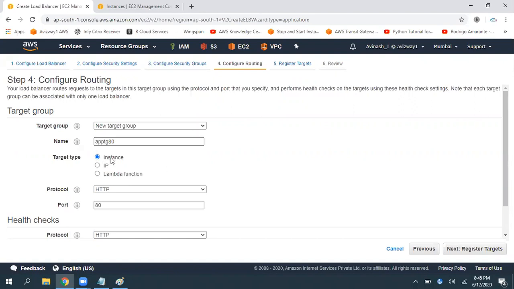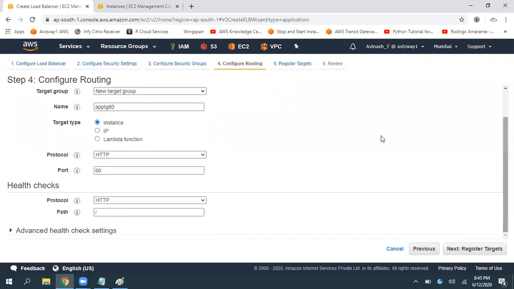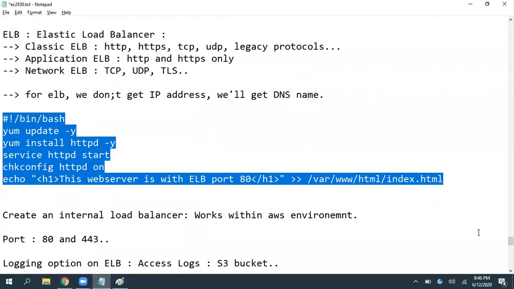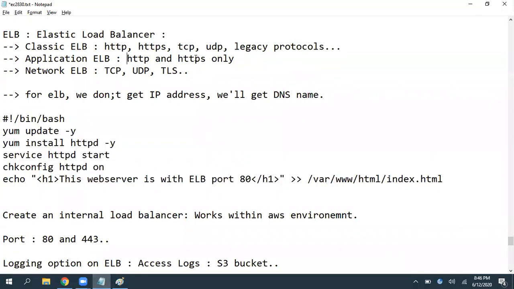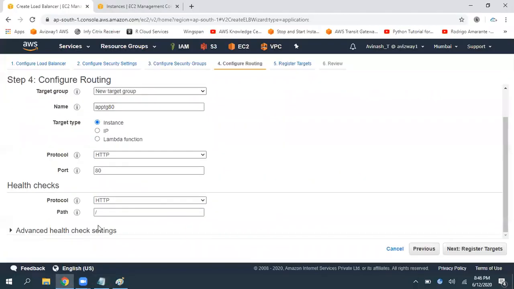If you want to change the type, you need to create a new target group. While creating, you need to change this target type. Okay. Sometimes you may get such a request also. Now, what protocol is this target group going to use? See, as we are creating this target group for an application load balancer, it is showing only HTTP and HTTPS. Why? Because application load balancer supports only HTTP and HTTPS.